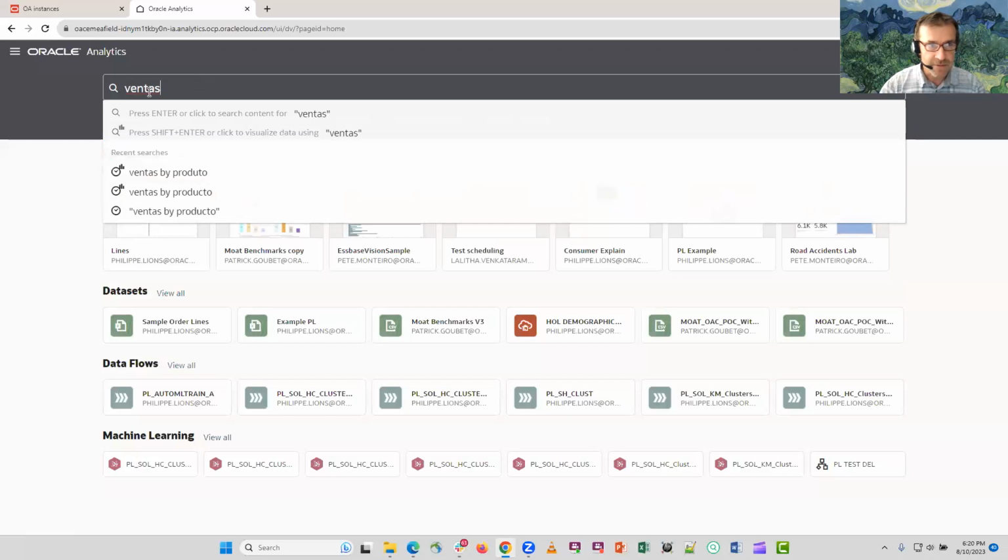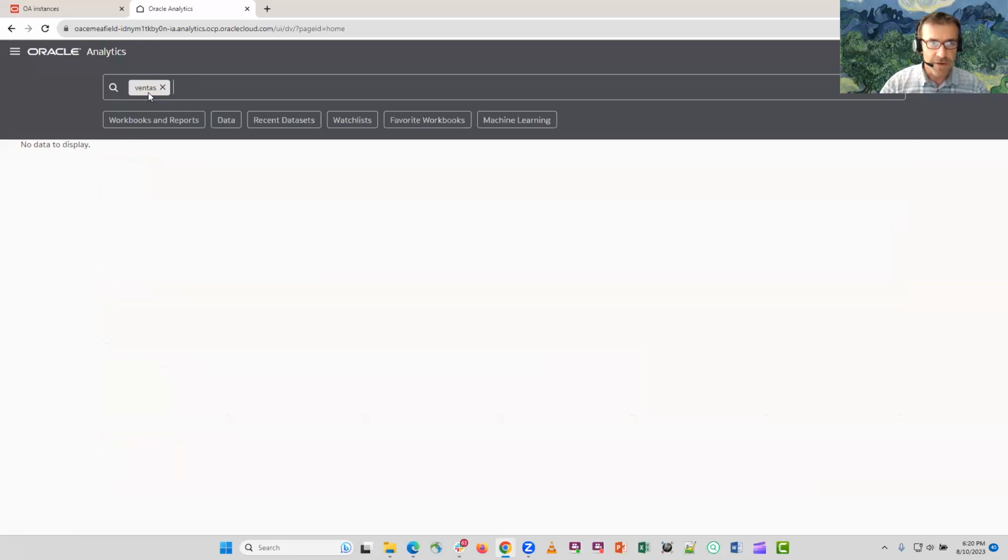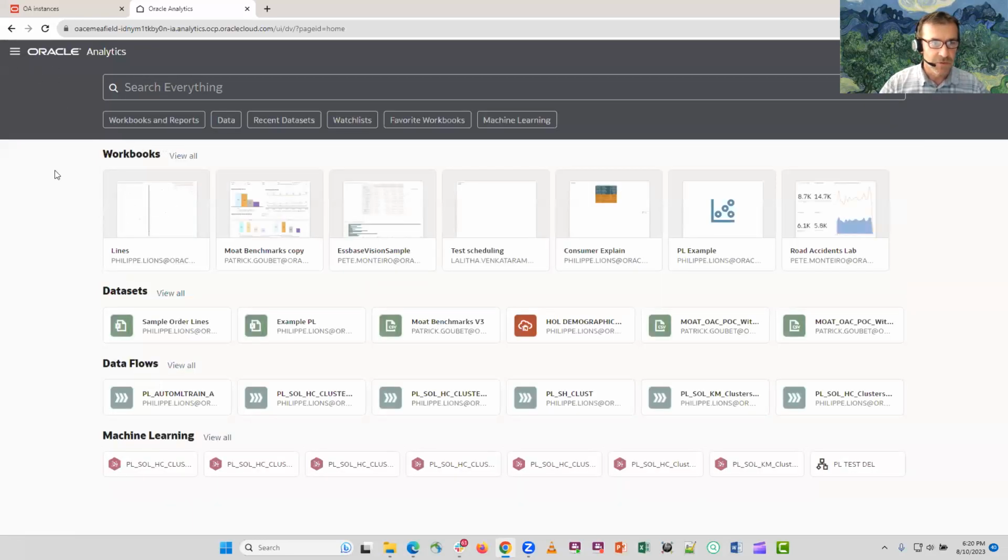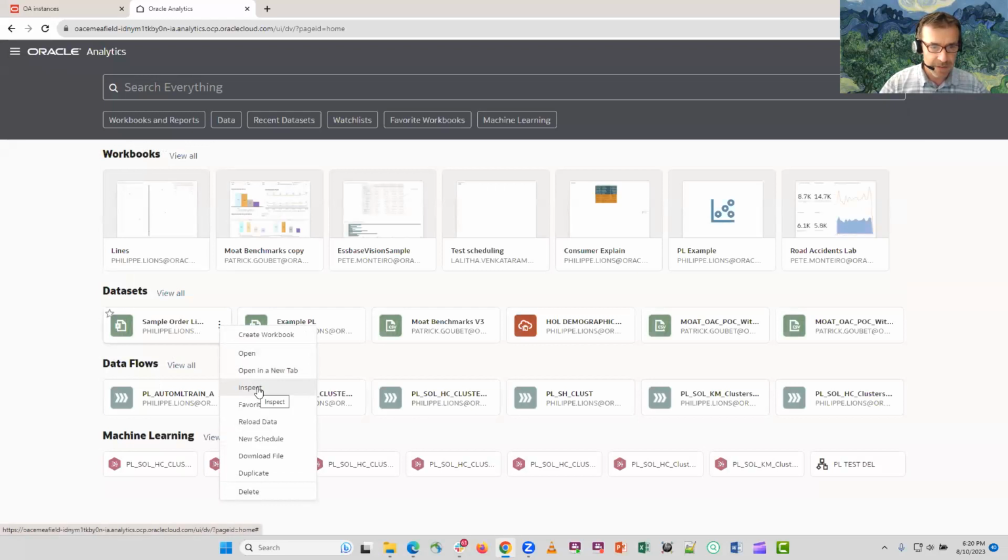If I ask for ventas, which is sales in Spanish, or if I had another semantic for this, it wouldn't find anything for ventas, despite what I would expect that data set to return. So the July release now holds a capability in the data set.